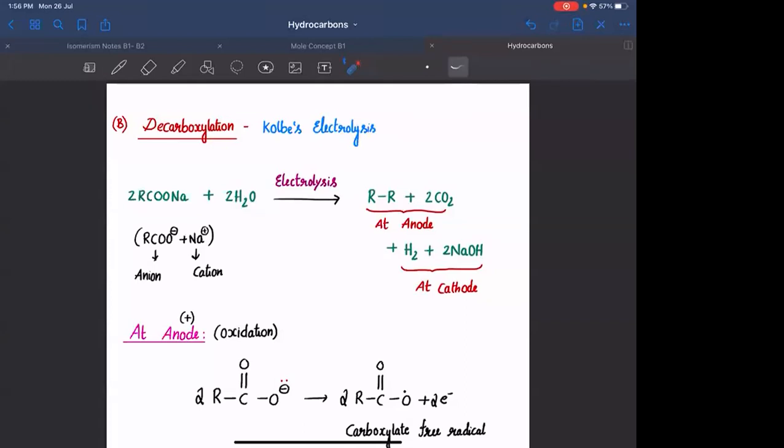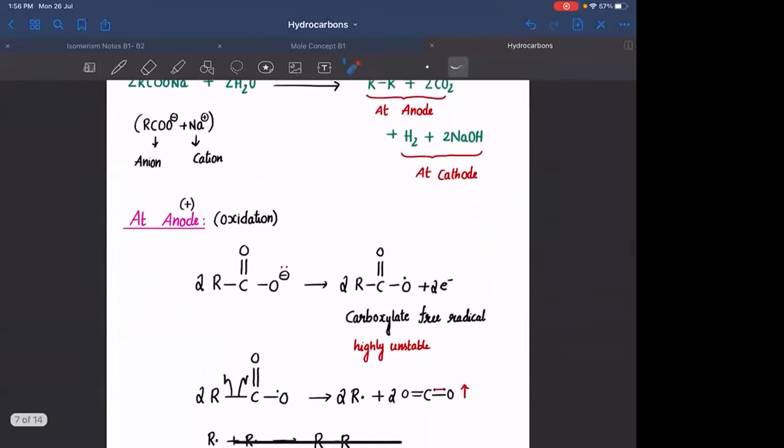So the anion which we have in this reaction is RCOO minus. We are taking the sodium salt of the carboxylic acid. We should not do direct electrolysis of carboxylic acid because carboxylic acid is a weak acid. So you may not have a sufficient number of ions for the electrolysis. In order to have effective or efficient electrolysis, you need to have a good number of ions. Hence, I am taking the sodium salt of carboxylic acid. So you have carboxylate ion that will be migrating towards anode as it is an anion.